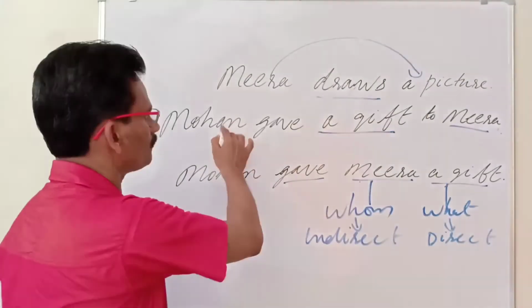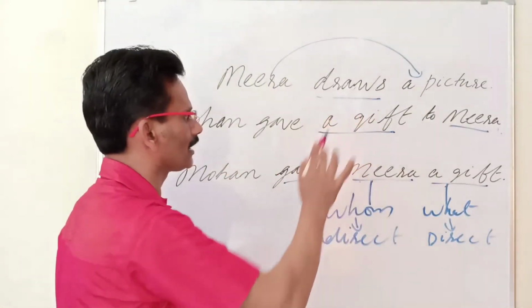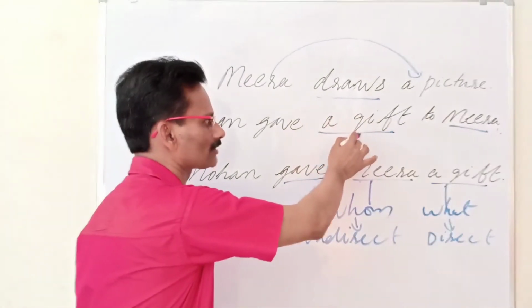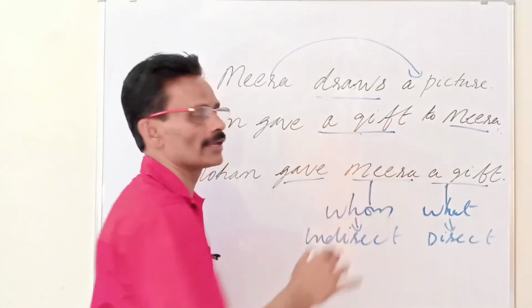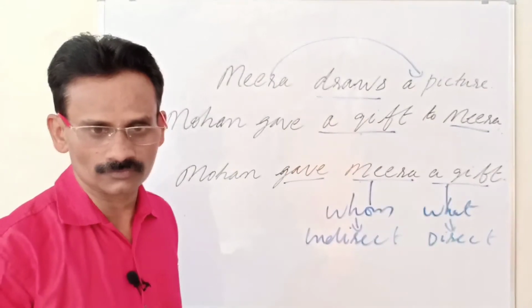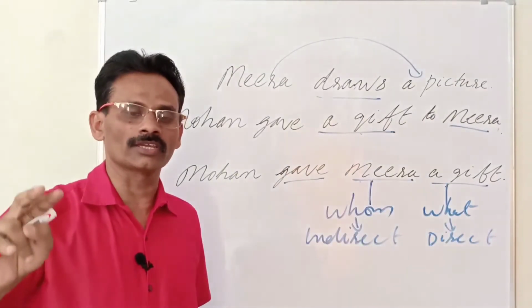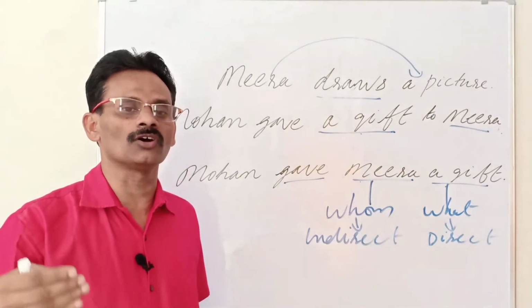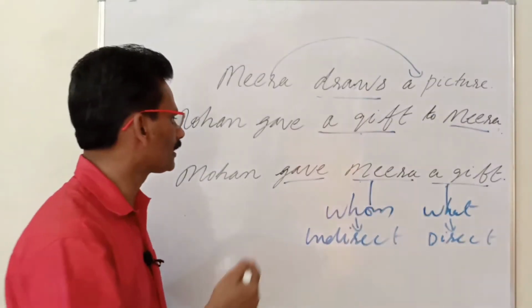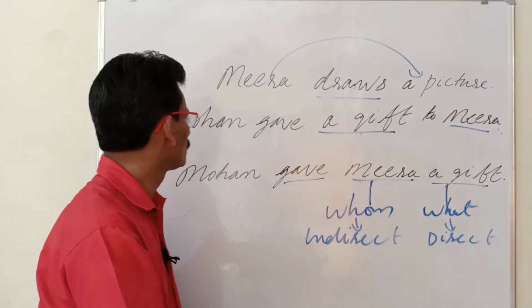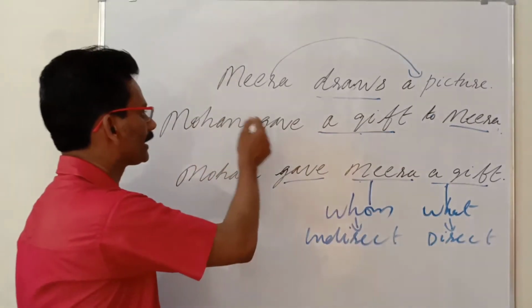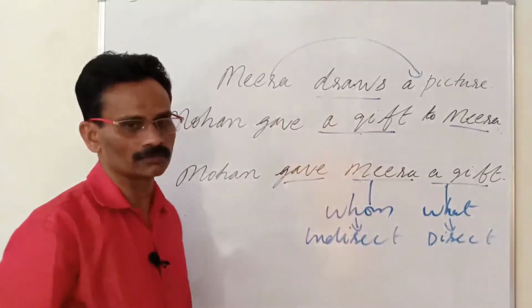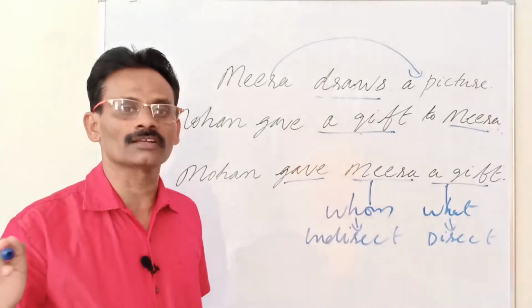Here in the sentence Mohan gave a gift to Meera, the direct object has come before the indirect object. So two ways you can write the same sentence without the change of meaning. Mohan gave Meera a gift, or Mohan gave a gift to Meera. Both these sentences are correct.